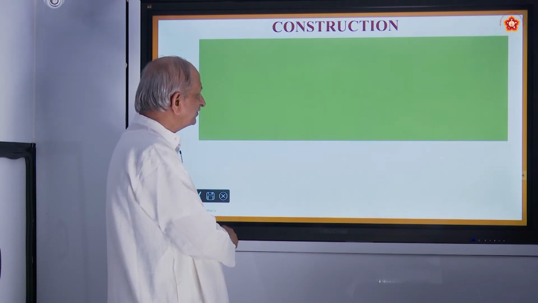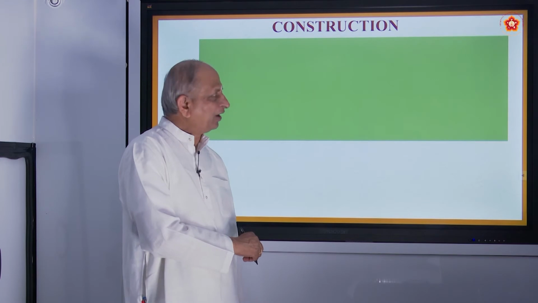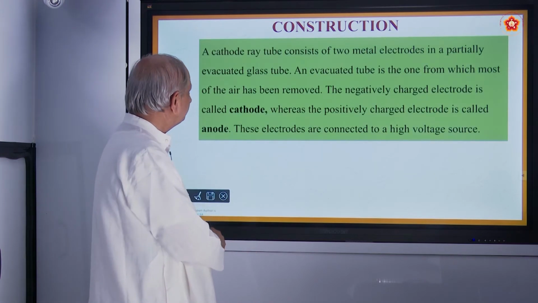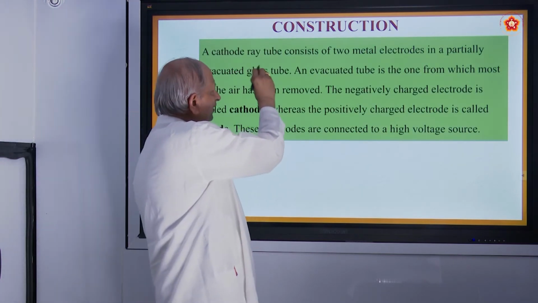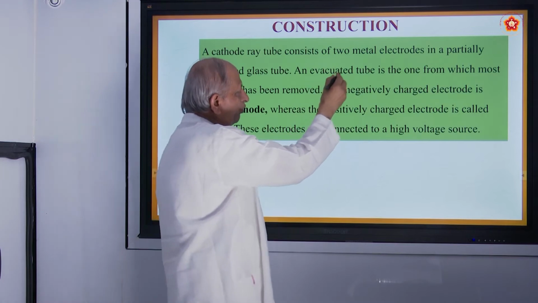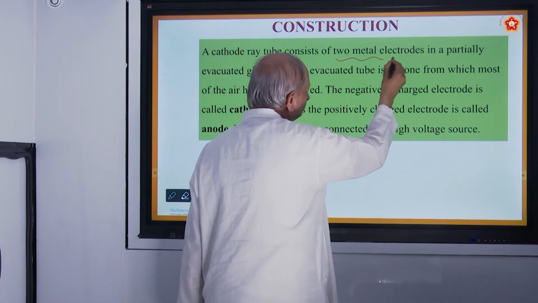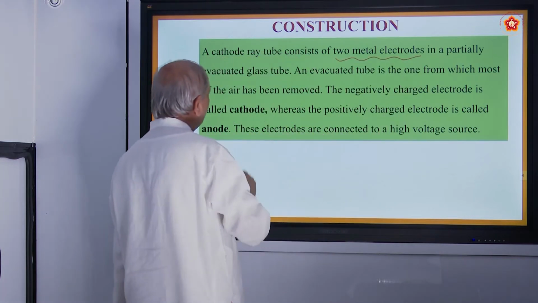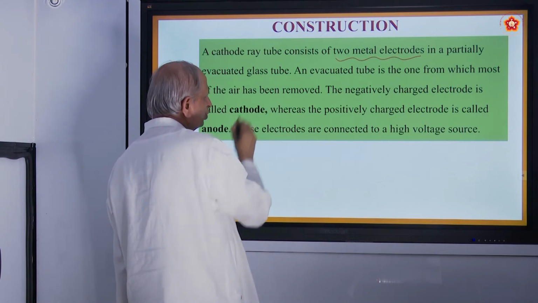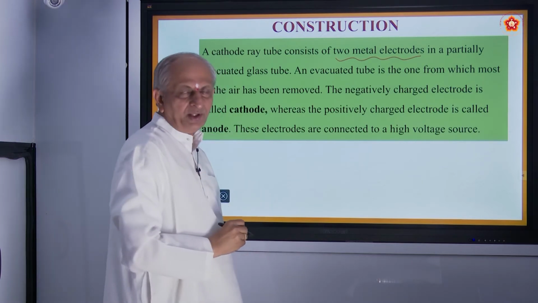Now, let us see the construction. Means what? How it is constructed. A cathode ray tube consists of two metal electrodes in a partially evacuated glass tube. Why you want glass tube?